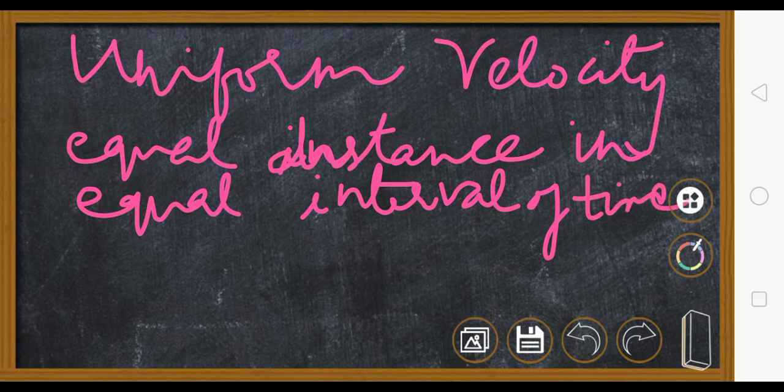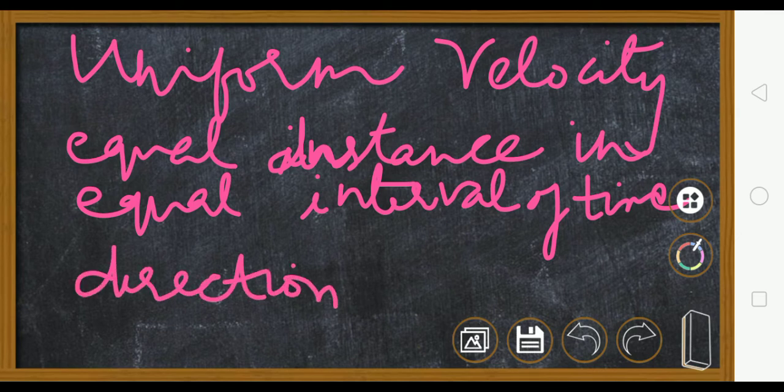Remember that example: 9 a.m., 9:30 a.m., 10 a.m., half an hour each, and it covers the same 10 kilometer, 10 kilometer, 10 kilometer. Now here, if the direction is also the same, then we say that it is going to have the uniform velocity. Direction also should be the same. It should not happen that it covers equal distance in equal time intervals, but is changing the direction. In that case, we will not say that it is having a uniform velocity.